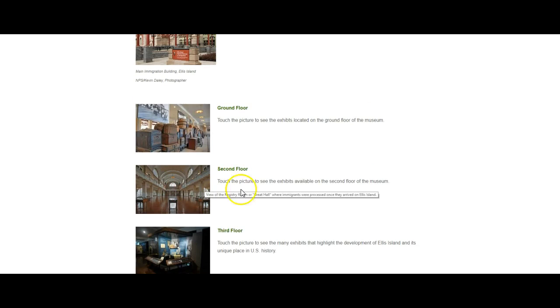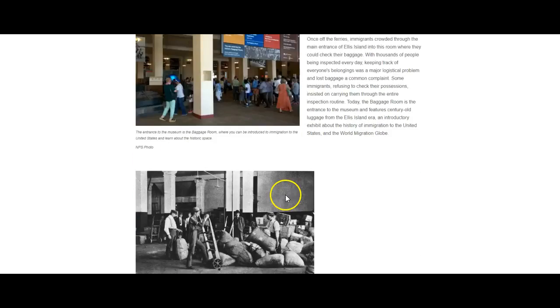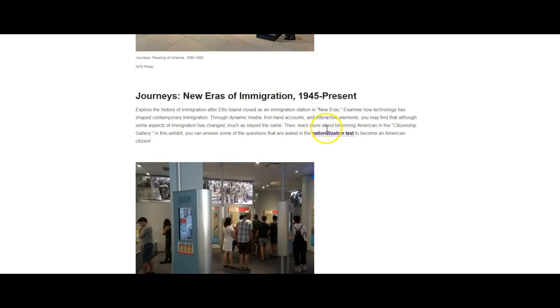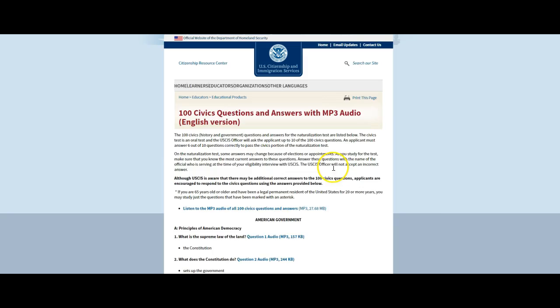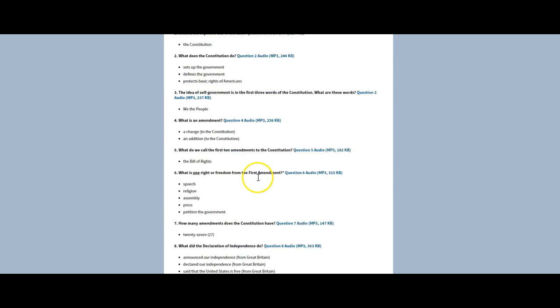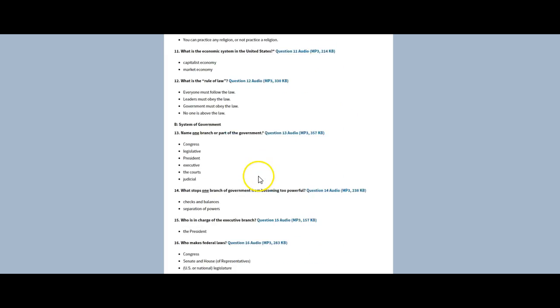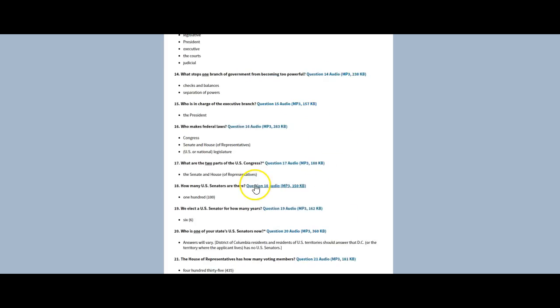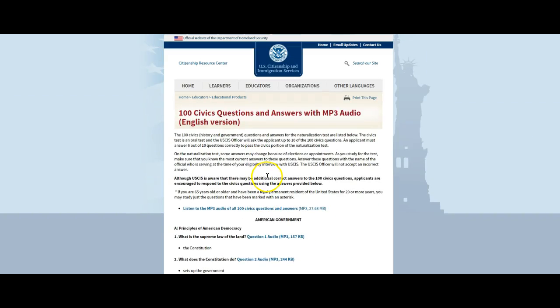Also for extra credit in the quiz, it asks if you clicked on any of the other links. You can click on naturalization test, and it will take you to the test that people actually have to take to become a citizen of the United States. See if you could do it.